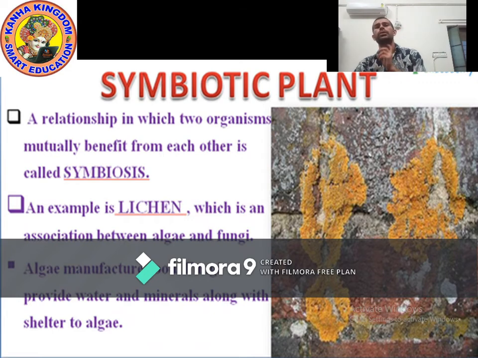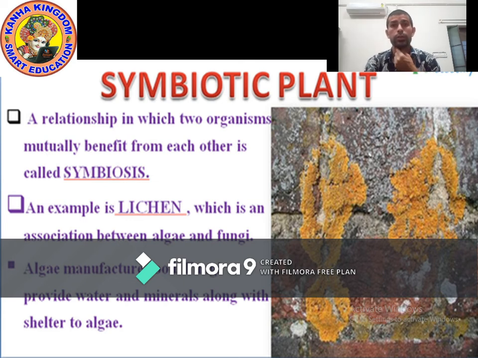An example is lichen, which is an association between algae and fungi. How do they live?